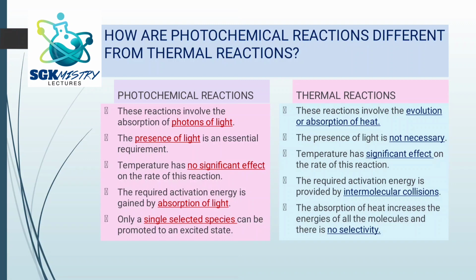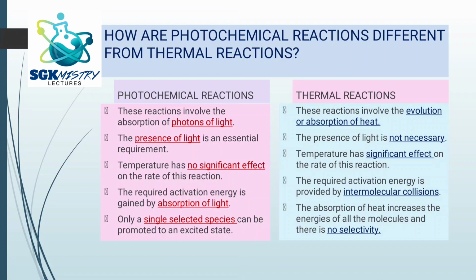Now let us try to understand how these photochemical reactions are different from thermal reactions. We know that in chemistry we have so many different reactions in which heat is absorbed and the products are formed. Here we are talking about thermal reactions, right? So we should know how photochemical reactions are different from thermal reactions. When I'm talking about photochemical reactions, light is very much required, because these reactions occur by the absorption of photons of light, whereas in thermal reactions, as the name indicates, there is absorption of heat.